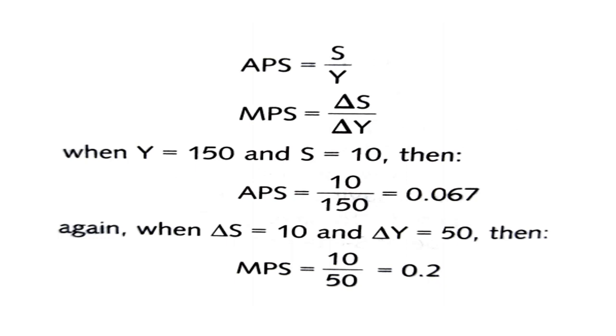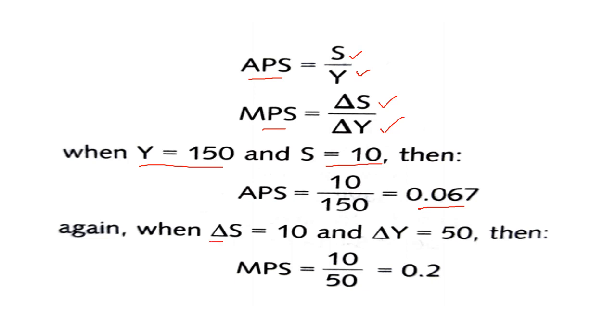As I told you, APS, average propensity to save, is the ratio between saving and income, and marginal propensity to save is the ratio between change in saving and change in income, that is increase in saving and increase in income. So when income is 150, saving is 10, then APS will be 10 by 150, 0.067.